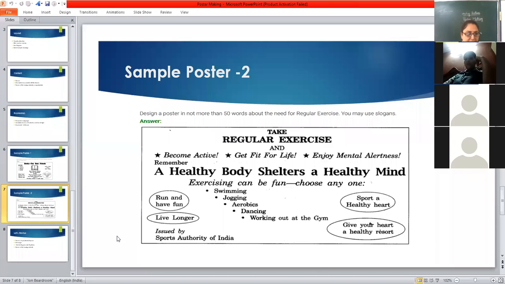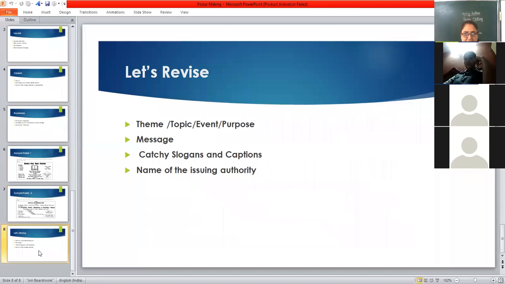Now let's revise this for a second. Theme, very important. Topic, very important. Like theme, topic, event, purpose. I've put slashes, right? Slash, because whatever the issue is, the topic is, for events also we design posters.